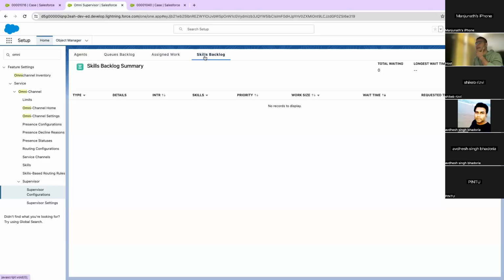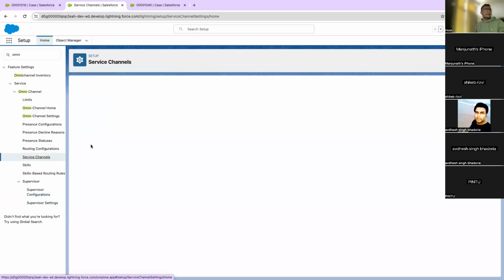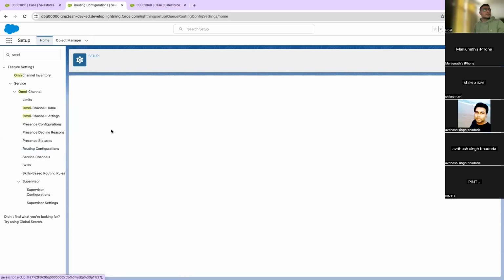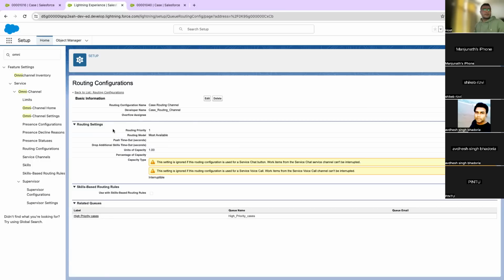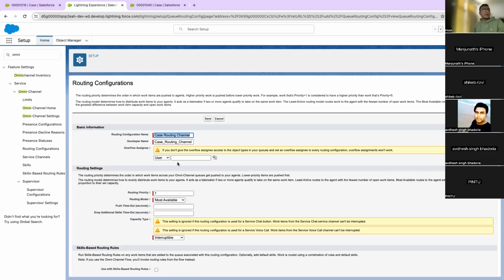Overflow assignee. Let's say we go to the service channel and go to the overflow. It was not here, it was in routing configurations. And these are the things you will learn more when you actually do them. So don't worry if these few things are confusing. It's okay, they are confusing for everybody, not only for you.